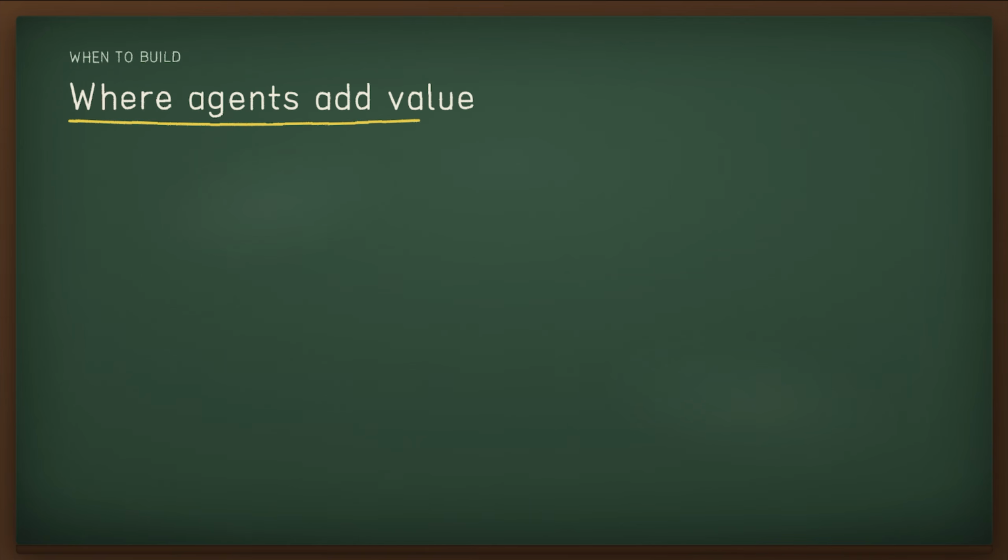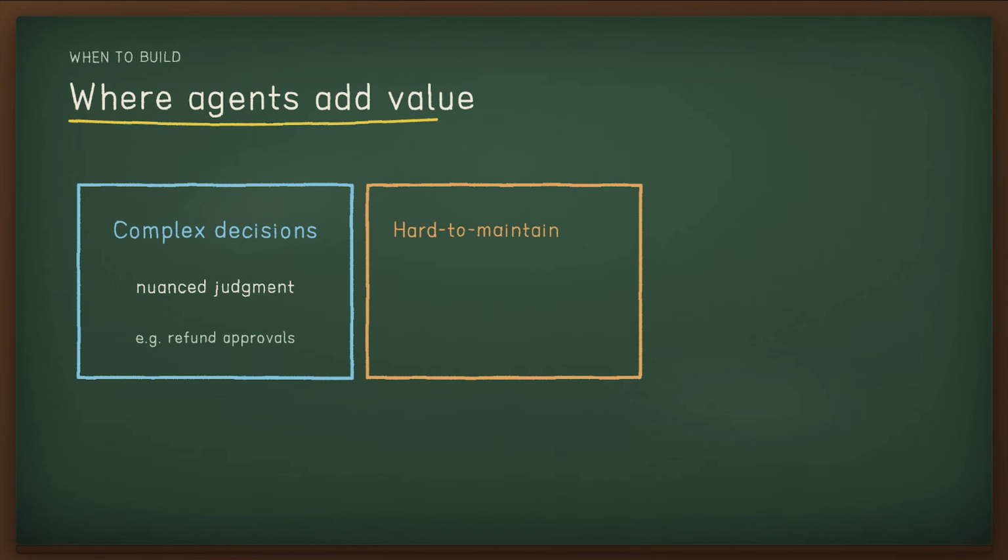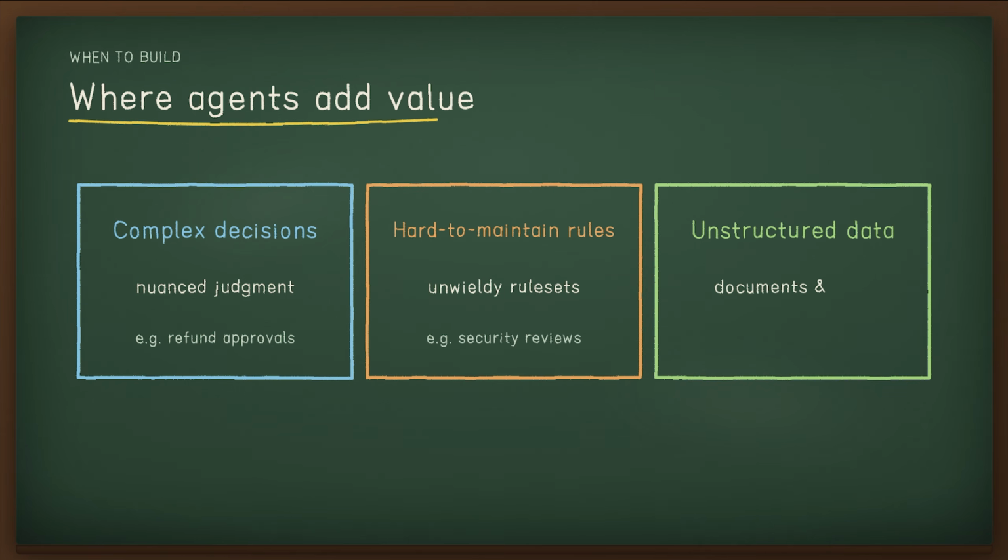So prioritize workflows that have resisted automation. Three signals stand out: complex decision-making, nuanced judgment and exceptions like refund approvals; difficult to maintain rules, systems grown unwieldy with intricate rule sets, like vendor security reviews; and heavy reliance on unstructured data, interpreting documents or conversing naturally, like processing an insurance claim. If your case doesn't fit, a deterministic solution may be enough.